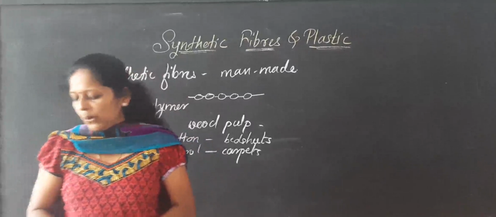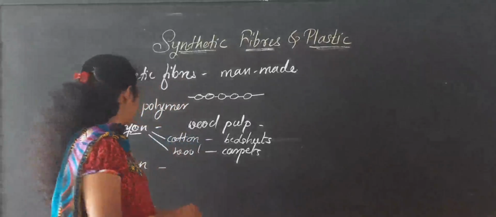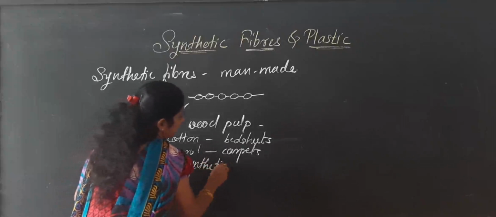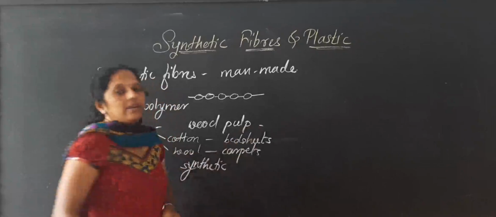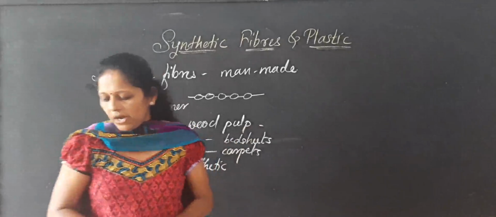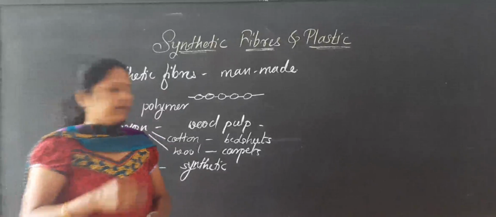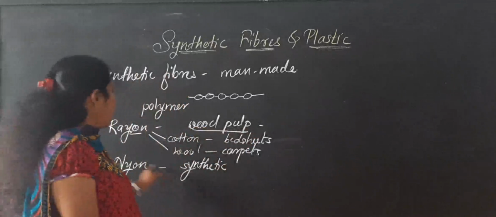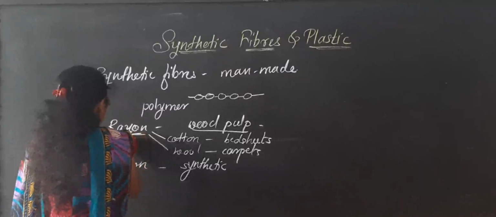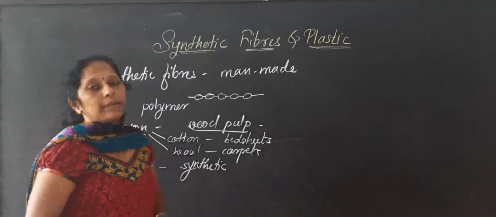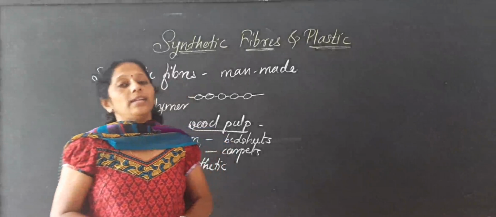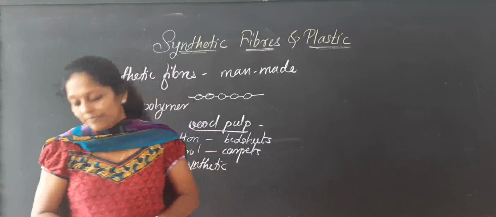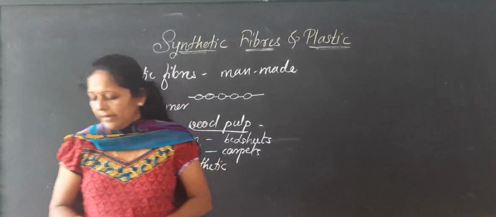It was the first fully synthetic fiber. Synthetic means made with the help of chemicals only, fully synthetic. For rayon, a chemical treatment is given on the wood pulp, but for nylon they used a completely synthetic process without using any plant or animal fiber or raw material. They used only coal, air and water.